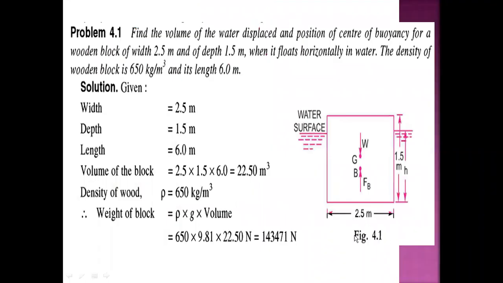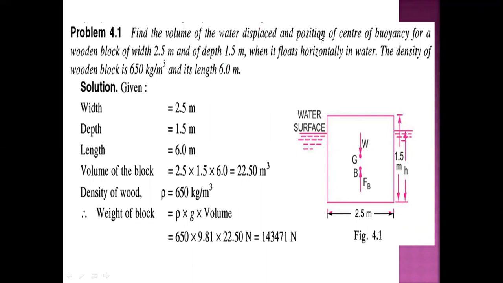Now we will see a problem based on buoyancy. Find the volume of water displaced and the position of center of buoyancy for a wooden block of width 2.5 meter and depth 1.5 meter when it floats horizontally in water. The density of the wooden block is 650 kg per meter cube and its length is 6 meter.